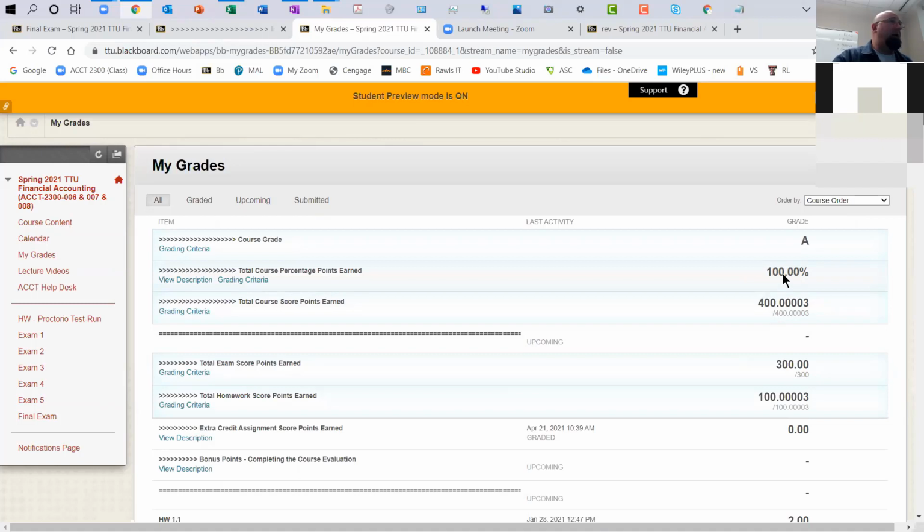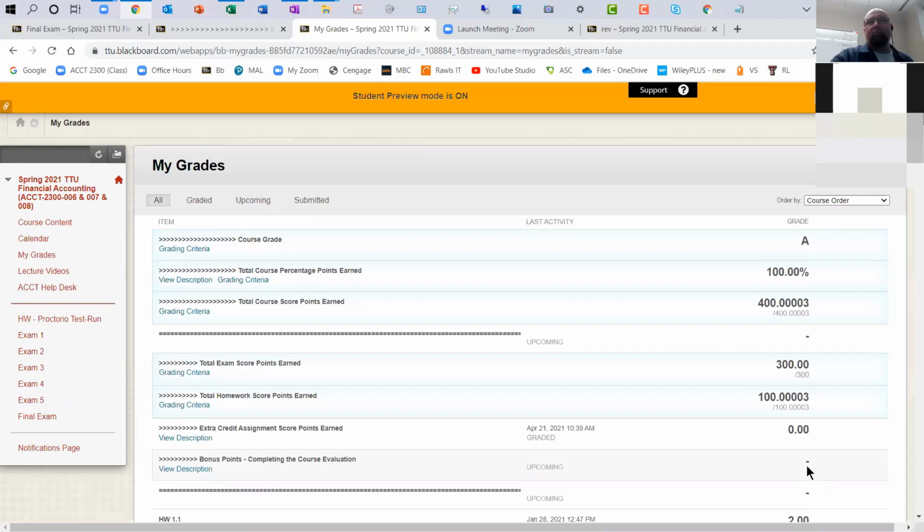It is up to date on a regular basis and shows you your grade as it stands currently. Your extra credit points and bonus points are shown in this area. I just sent out an email to all of you. We're at an 84% response rate, so we need four more students to fill out the course evaluation, and then you get 5 extra bonus points. Those 5 extra bonus points will be added down here as soon as 4 more people fill out the course evaluation. That's an extra 1% bump.